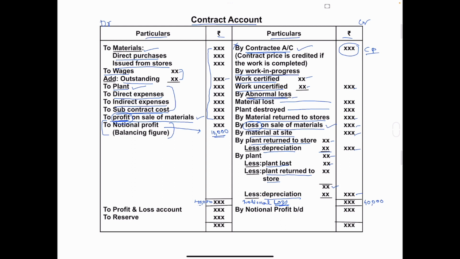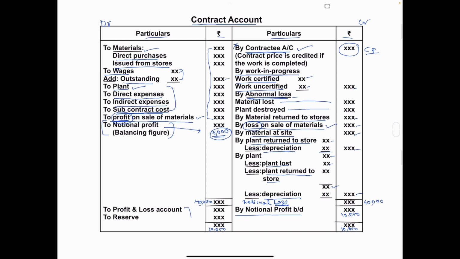This 10,000 is to be brought forward or brought down here by notional profit brought down. The same amount you have to write here, 10,000. I have written XX, no? So in place of that, 10,000 you have to write. So the same amount will be written here. And the same you have to write on the debit side. So in this format, what have we got? 10,000 notional profit.